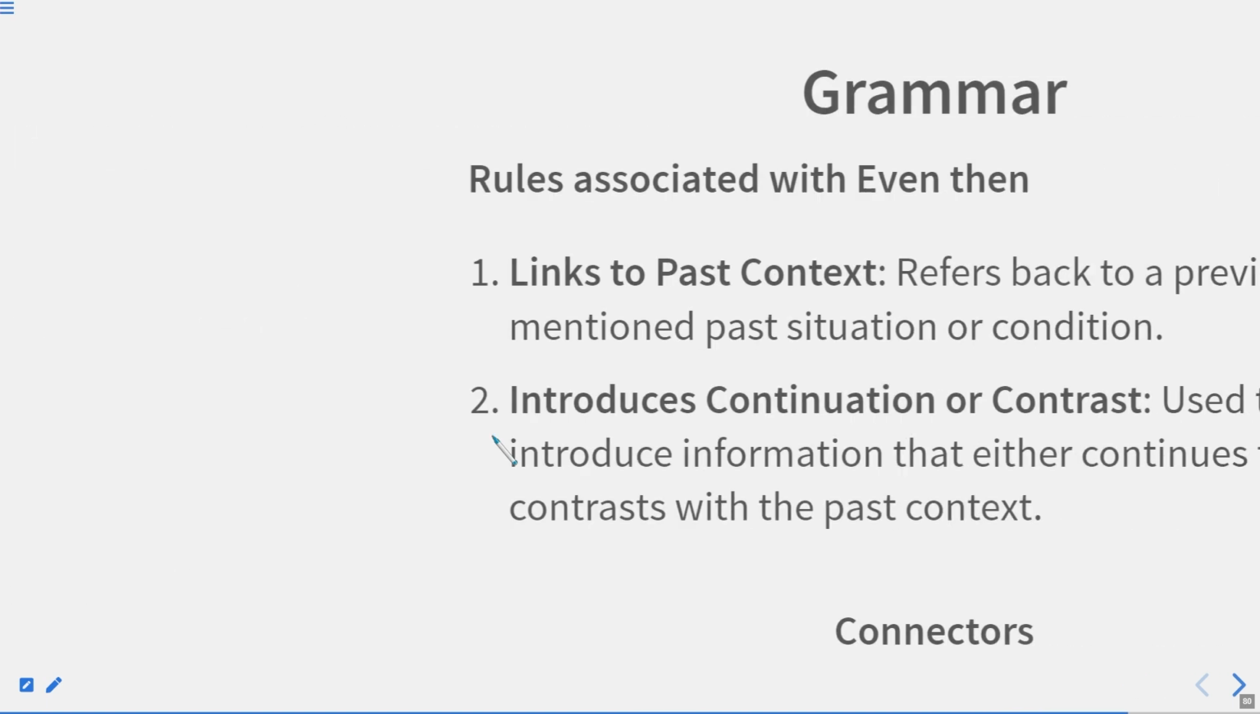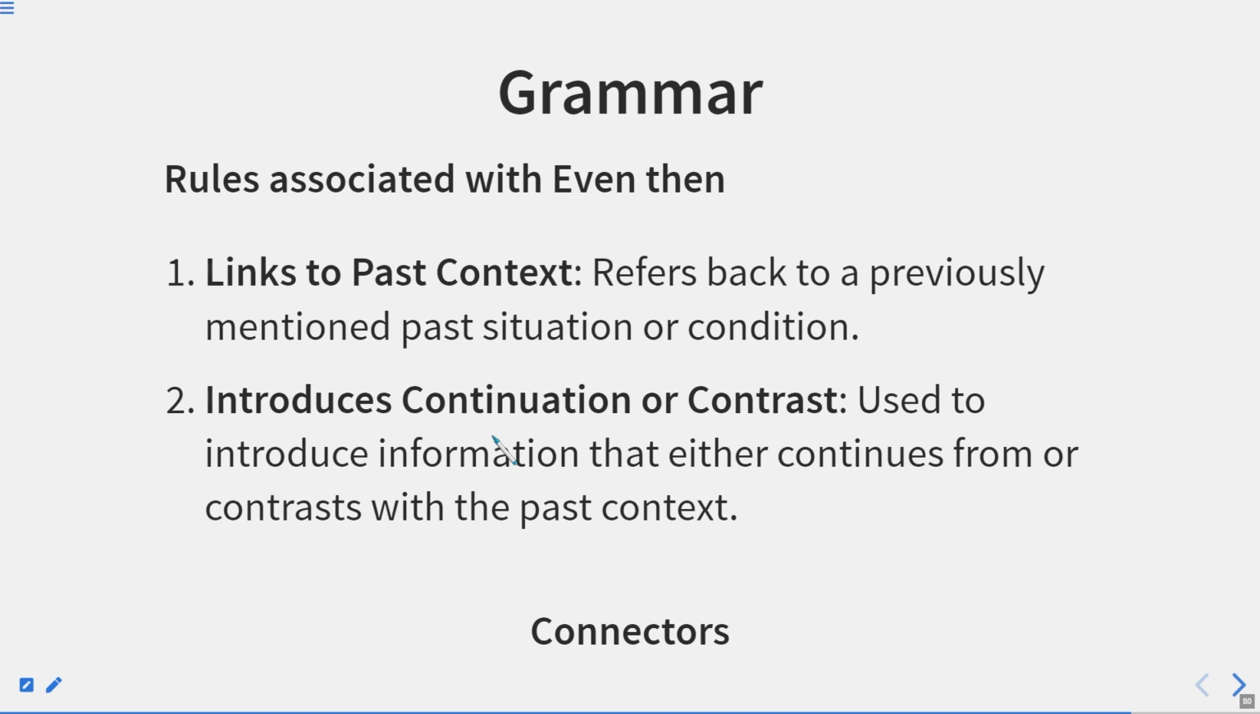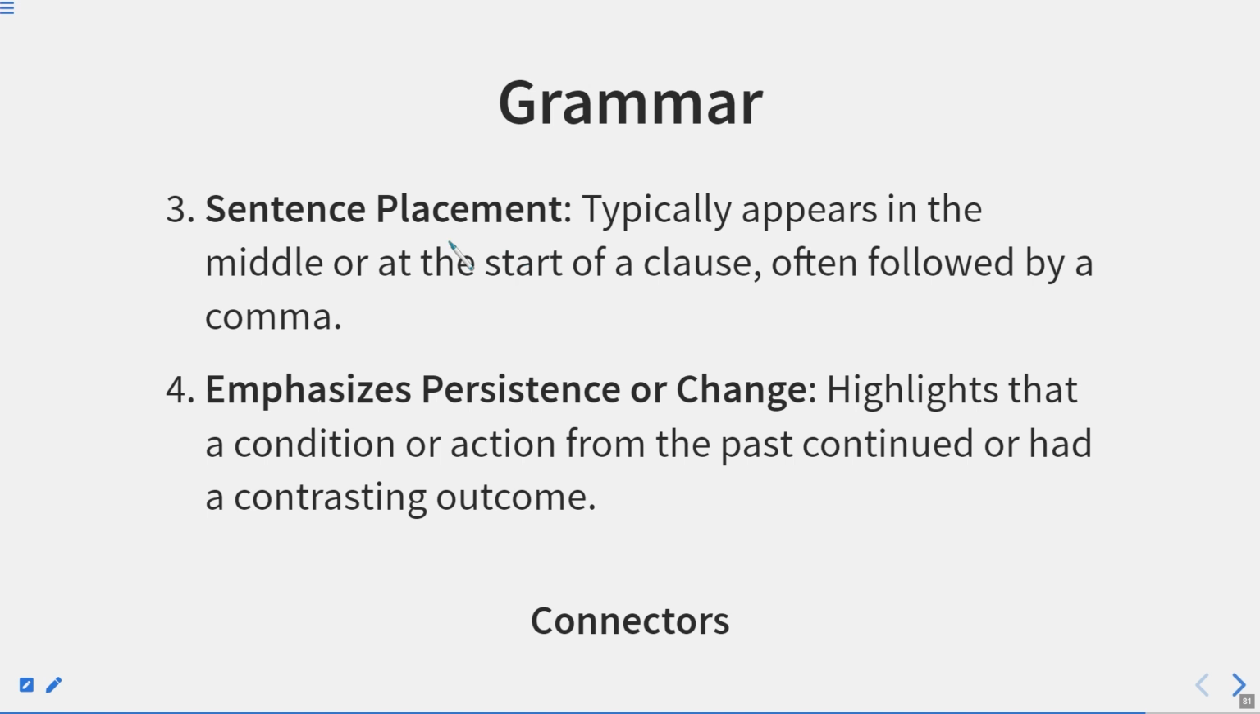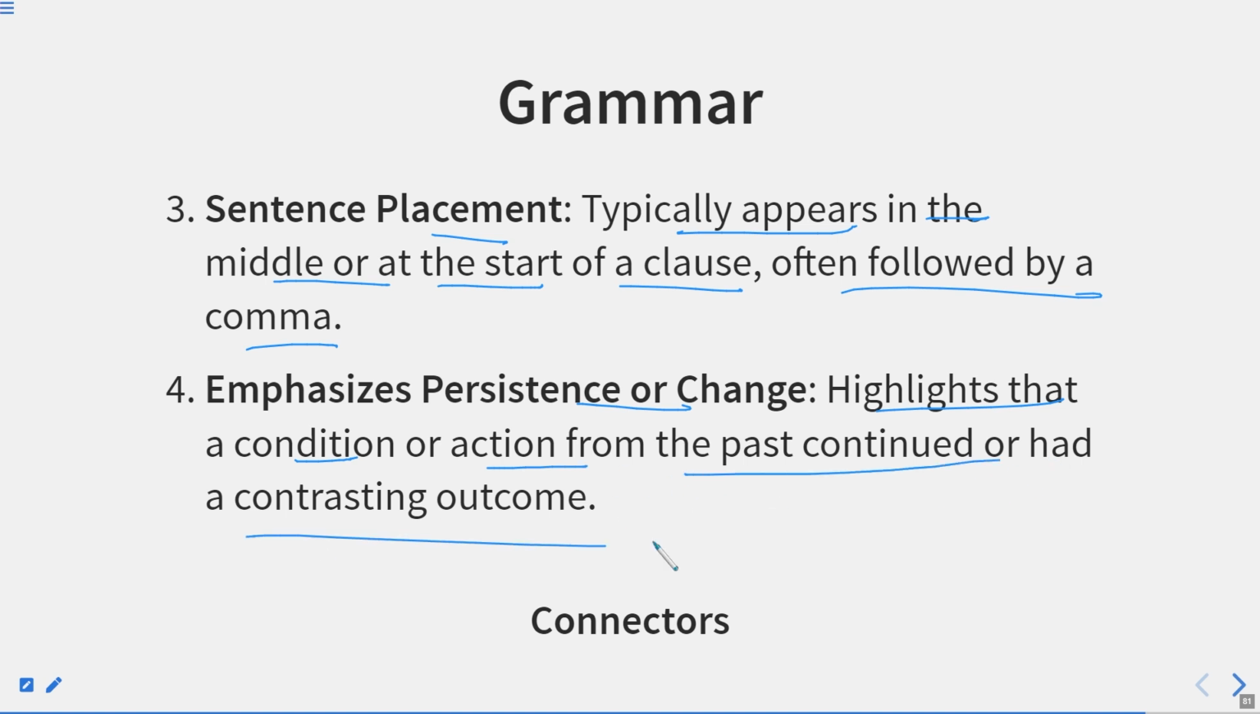Now let us move to the next one. Rules associated with even then: links to past context. This is the main part. It refers back to previously mentioned past situations or conditions. Introduces continuation or contrast: used to introduce information that either continues from or contrasts with the past context. Sentence placement: it typically appears in the middle or at the start of the clause, often followed by a comma. Emphasize persistence or change: it highlights that a condition or action from the past continued or had a contrasting outcome.